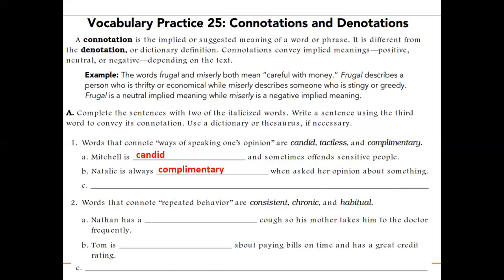But for C, we have tactless, so we can use tactless in our own sentence. For example, he lost many friends because of his tactless behavior.